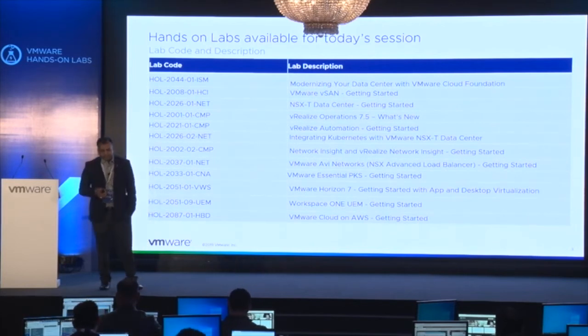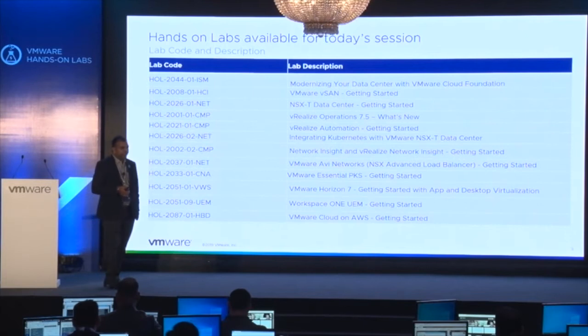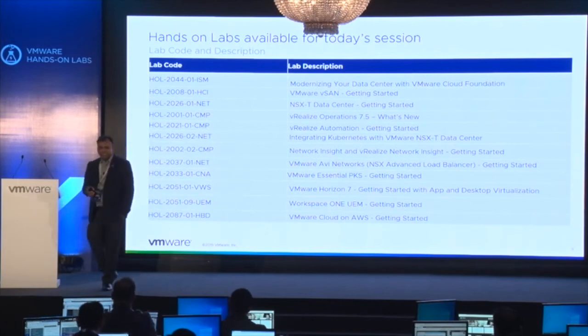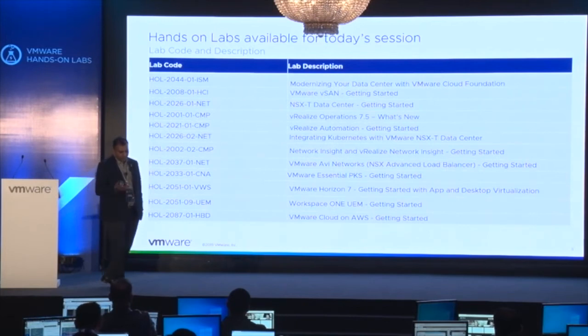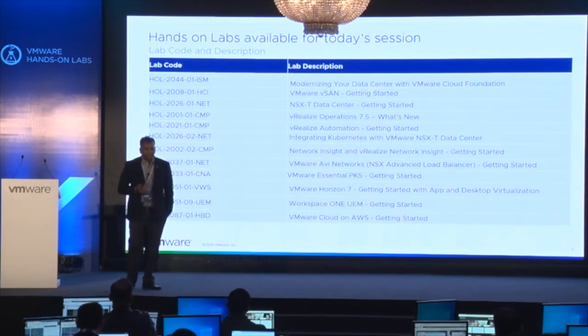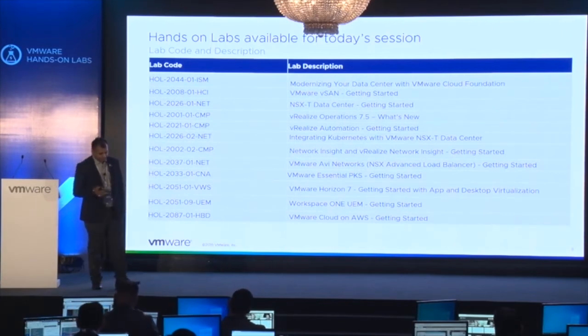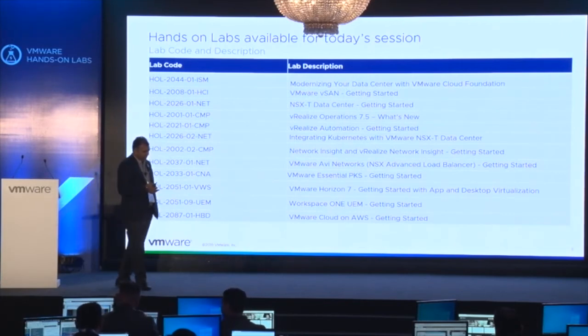And if you have to do any network analysis, we recently launched a new version of vRealize Network Insight 5.0. You can explore it if you are running NSX-T Data Center in your private cloud or public cloud.